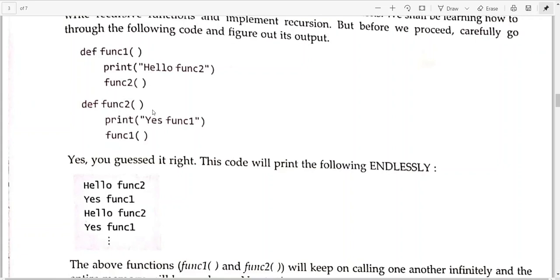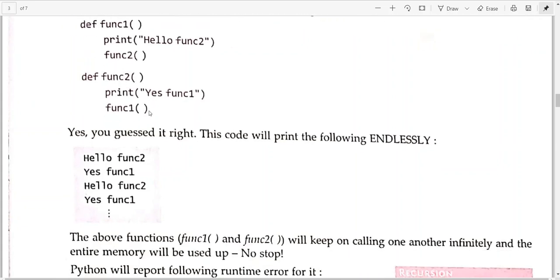So this type of practice is not preferred because there is no stop in between. This will go endlessly. So we must design a recursive function in such a way that it comes to an end also. It should be finite, it should not be infinite. So this type of function will become infinite. 1 is calling 2, 2 is calling 1, 1 is calling 2. This is an indefinite loop. This is not at all acceptable.